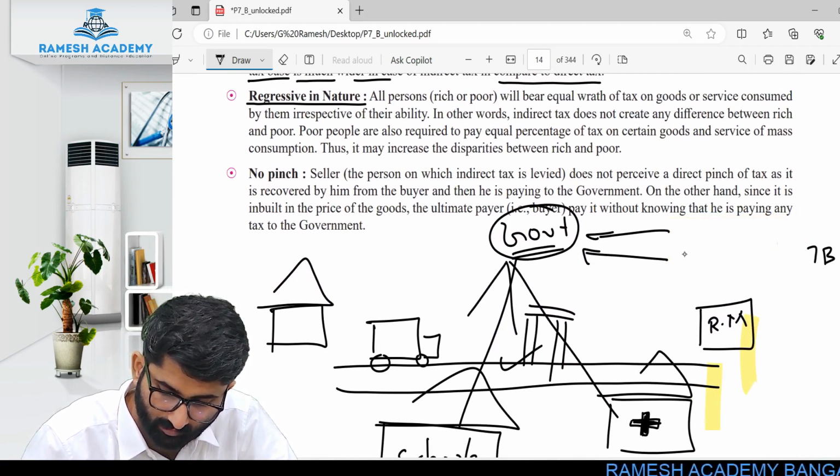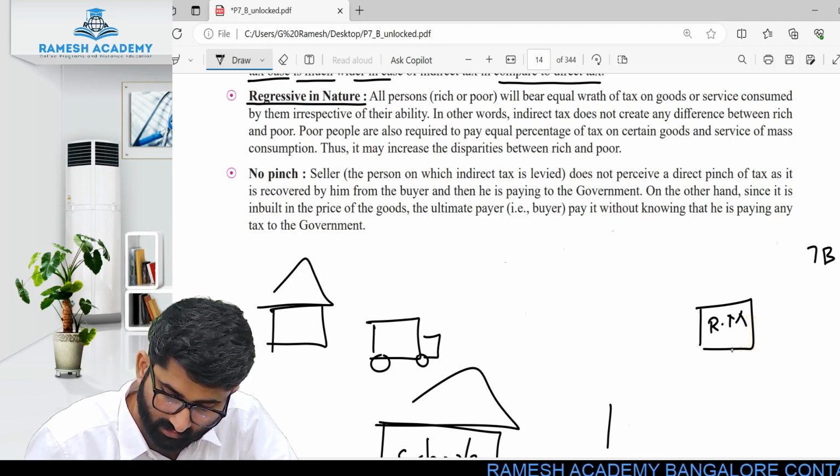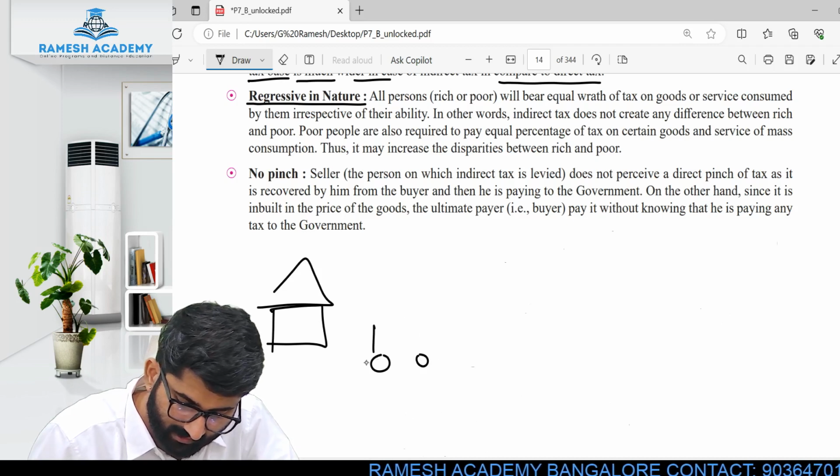Wait, I'll just rub all this rubbish here. I'm so sorry, what is the meaning of rubbish, people? So those things which you can rub, that is called rubbish.